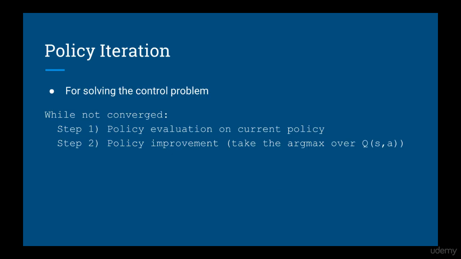Next, we looked at policy iteration. This is also known as the control problem. The basic idea is that there are two main steps: policy evaluation, which we just talked about, and policy improvement. We do this in a loop until the policy converges, or in other words, doesn't change anymore. Policy improvement consists of finding the argmax over all possible actions from a state.